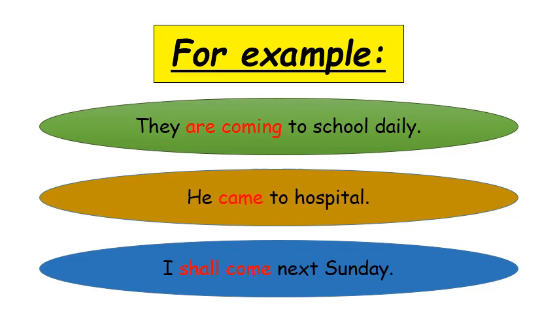The form of the verb in the last sentence, shall come, refers to the future time and shows that the action will complete. The tenses used in the given sentences are: in the first sentence, present continuous tense is used. In the second sentence, simple past tense is used. And in the last sentence, future simple tense or simple future or future indefinite tense is used.